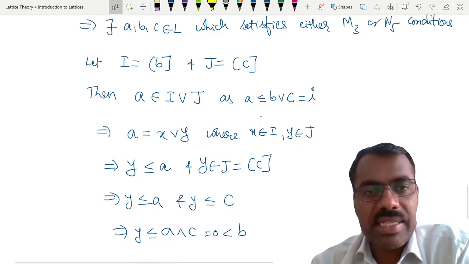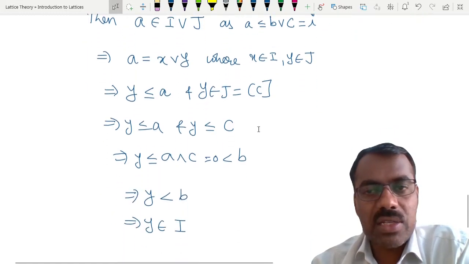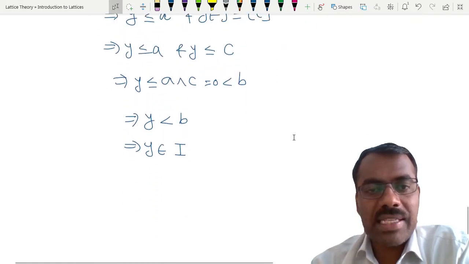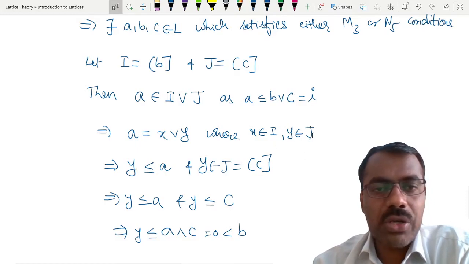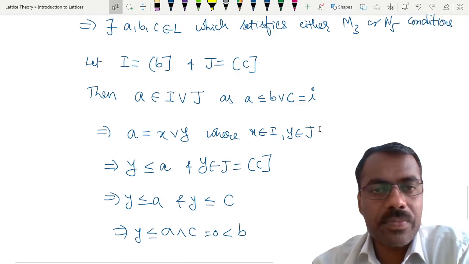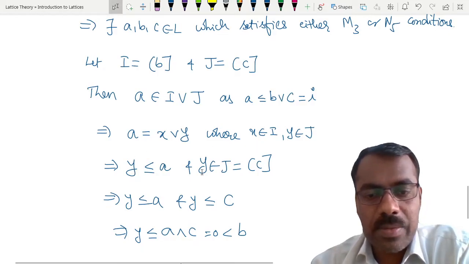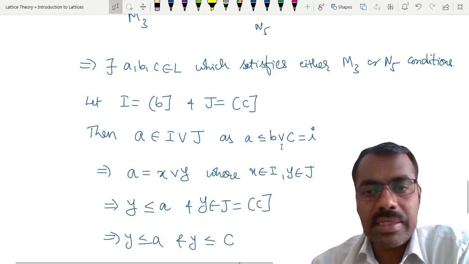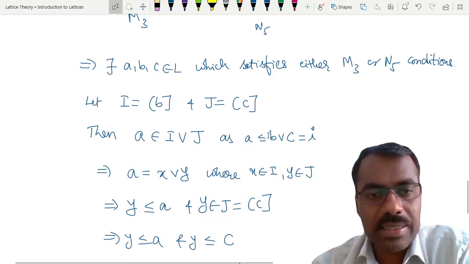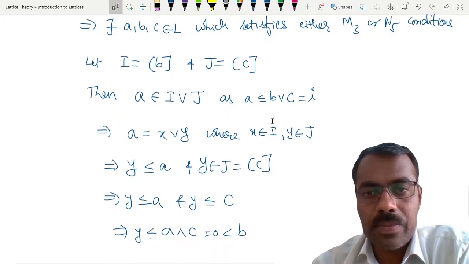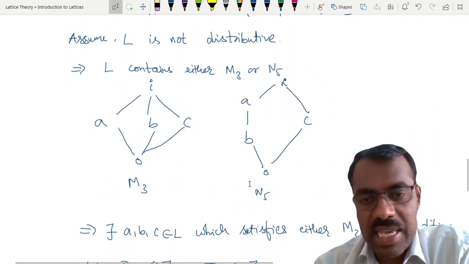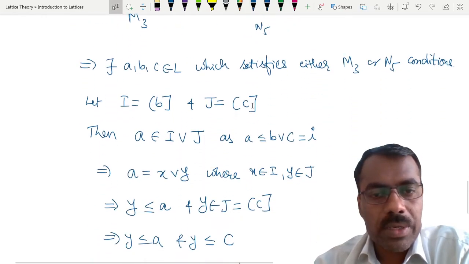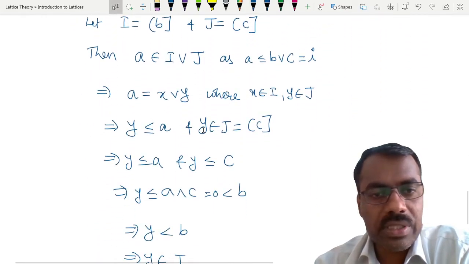So we proved that Y is in J, and now we proved that Y is in I also. So this implies Y belongs to I join J. And why do we require this? Our idea is to show the contradiction, that A is less than or equal to B. So how will we show that A is less than or equal to B? What we said here.